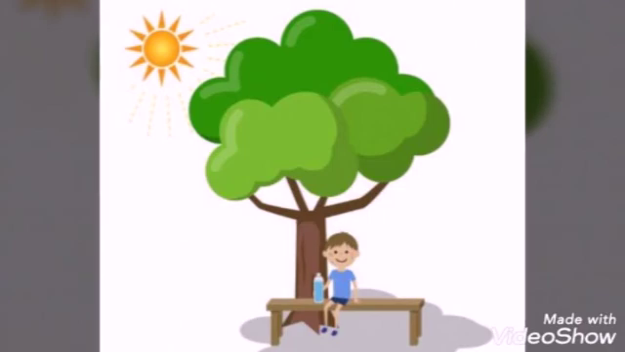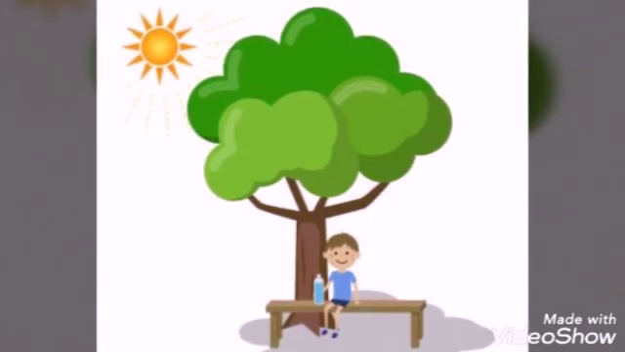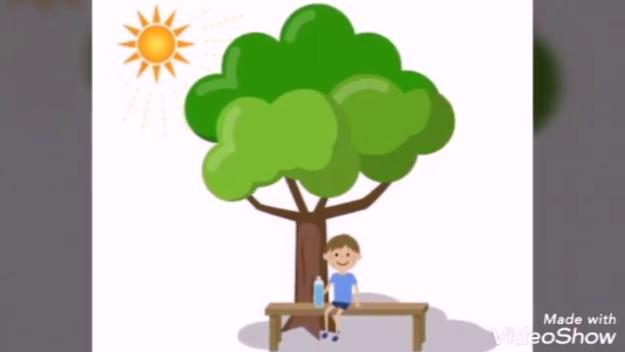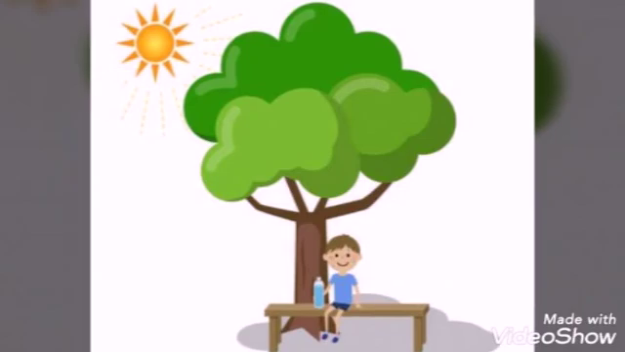For example, look here. Here is a tree. The sun is at the top of the tree. The sunlight is blocked by the tree and therefore a dark area is created under the tree, and that dark area is known as shade.